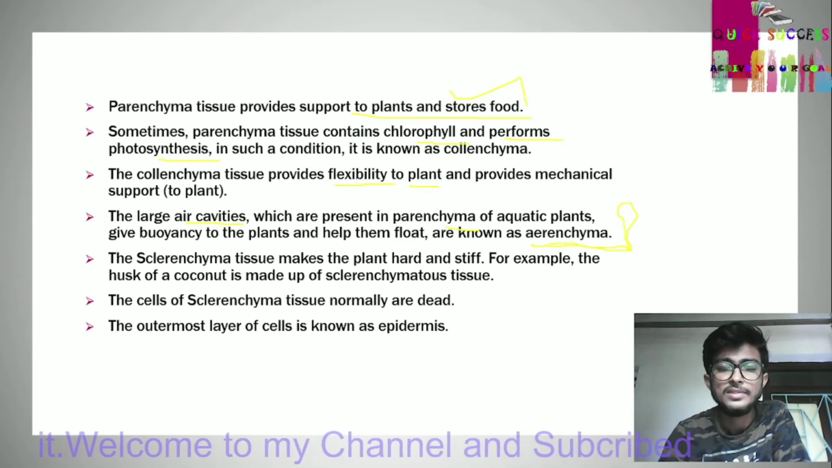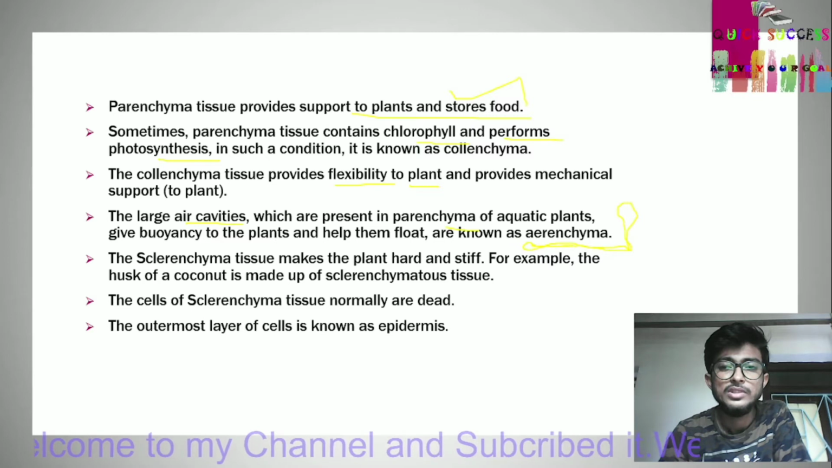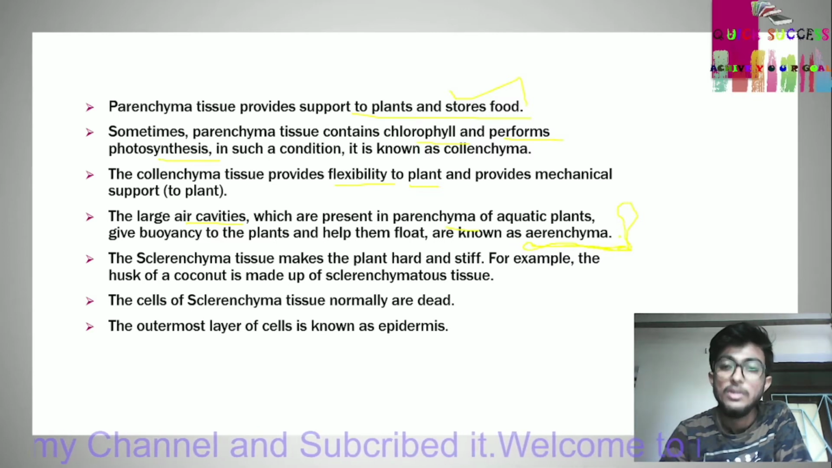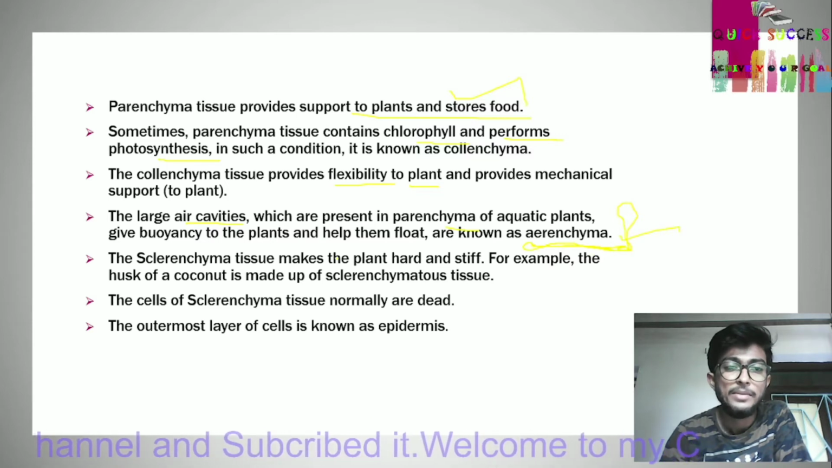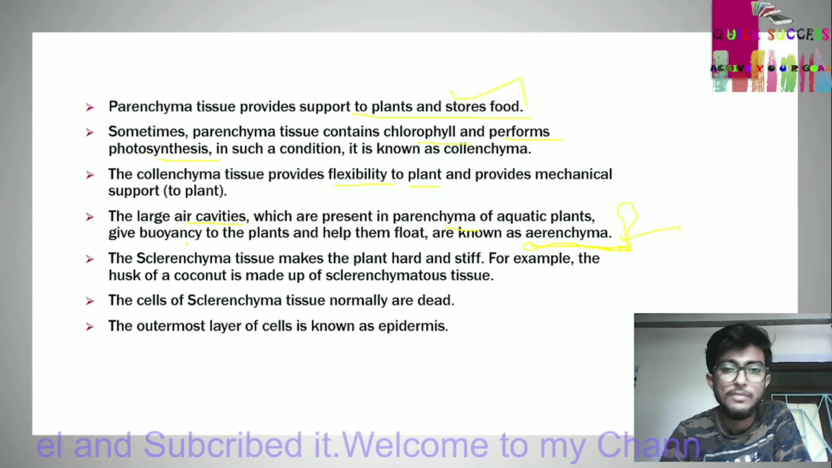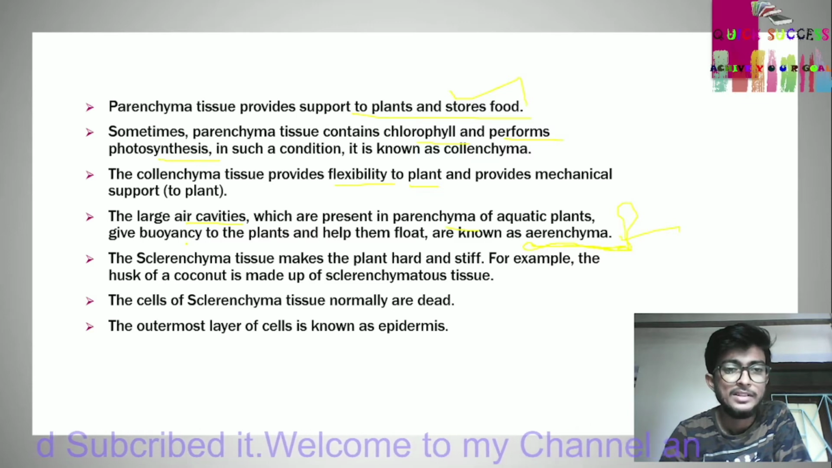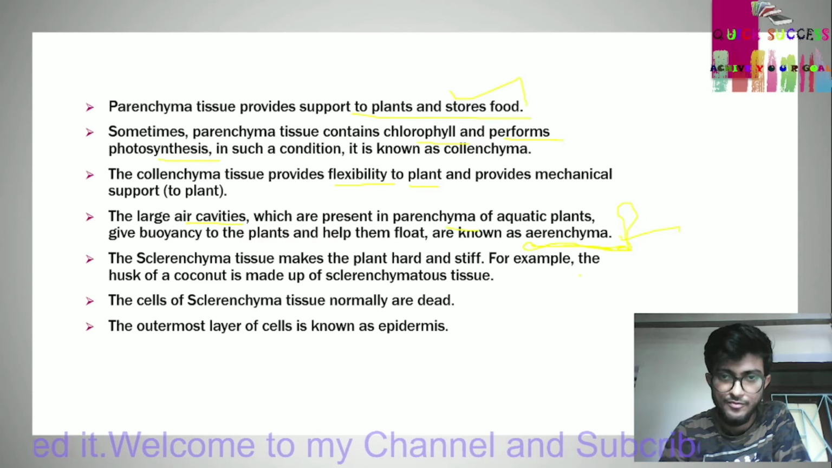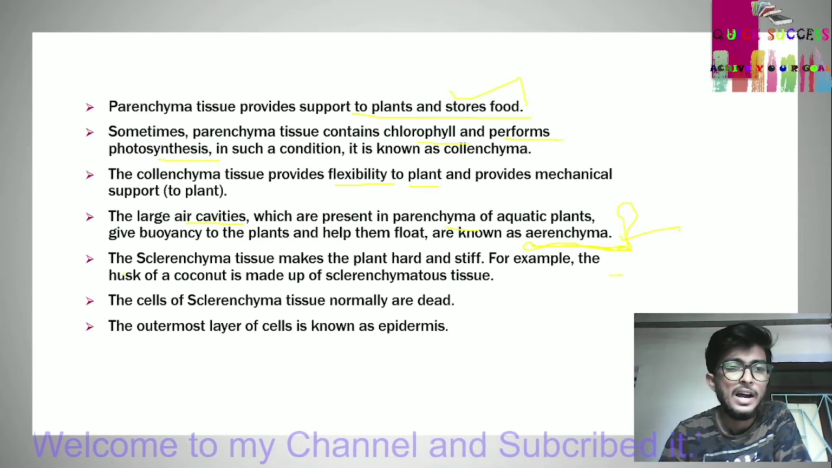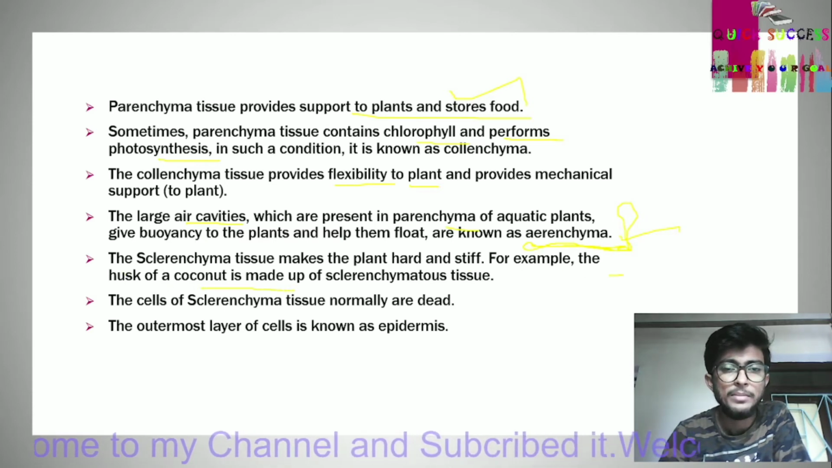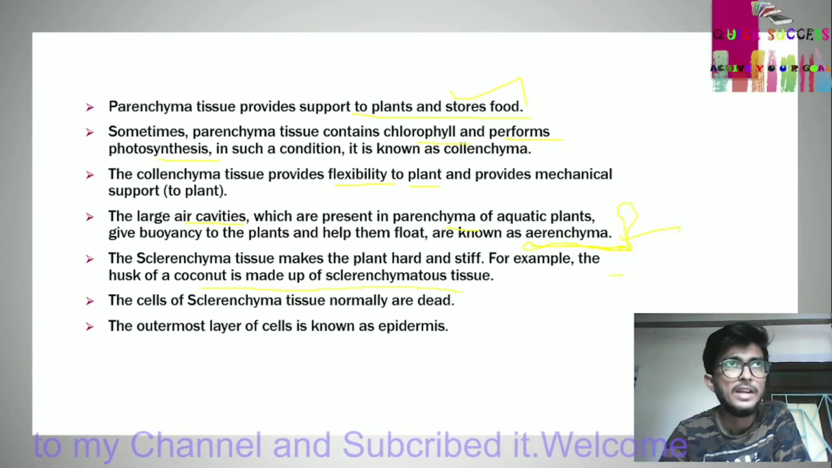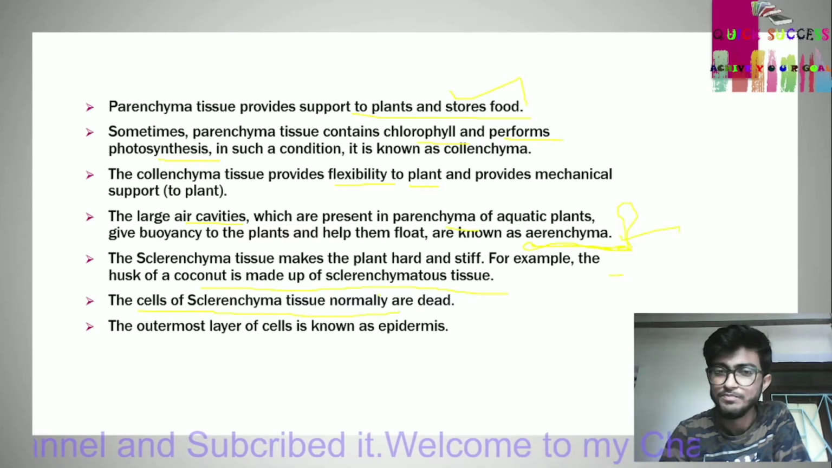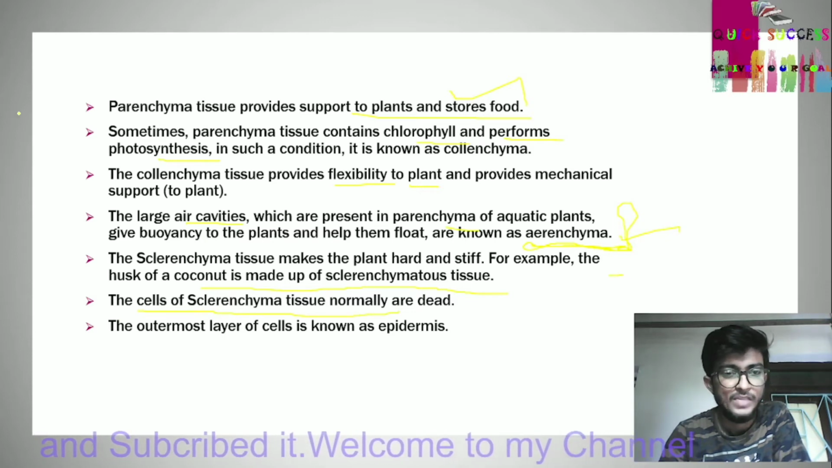Floating plants also consist of parenchyma tissue. This parenchyma tissue is also called aerenchyma. Aerenchyma is a type of parenchyma tissue. The sclerenchyma tissue makes the plant hard and stiff. For example, the husk of a coconut is made up of sclerenchymatous tissue. The cells of sclerenchyma tissue are normally dead cells.